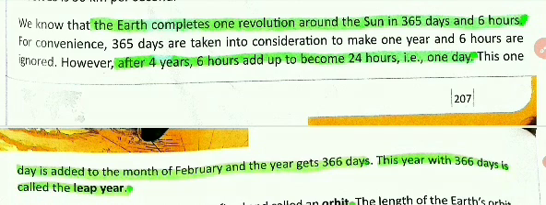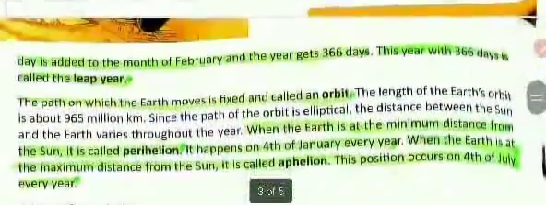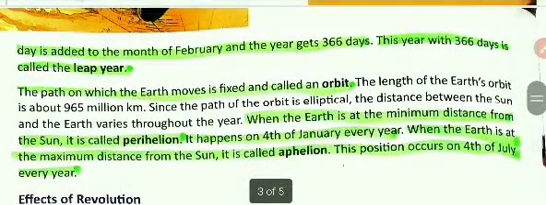However, after 4 years, 6 hours added up become 24 hours. That is 1 day. This 1 day is added to the month of February and the year gets 366 days. This year with 366 days is called the leap year.